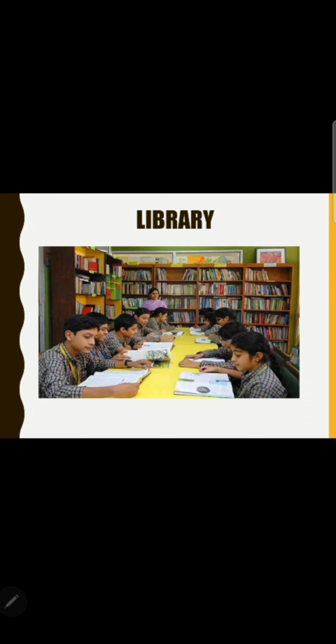Now this is a library. As you can see, there are a lot of books on the racks, and the students are reading all the books very attentively. They are reading the books very silently, and you can also see that there is a teacher behind all the students, who is supervising the students and keeping a check that all the students are reading thoroughly.